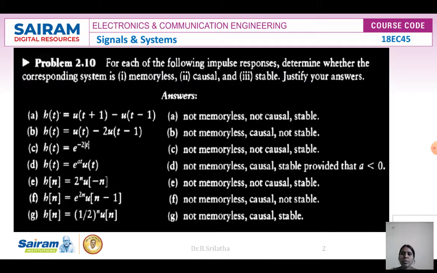The first problem is: for each of the following impulse responses, determine whether the corresponding system is memoryless, causal, or unstable, and justify the answers.